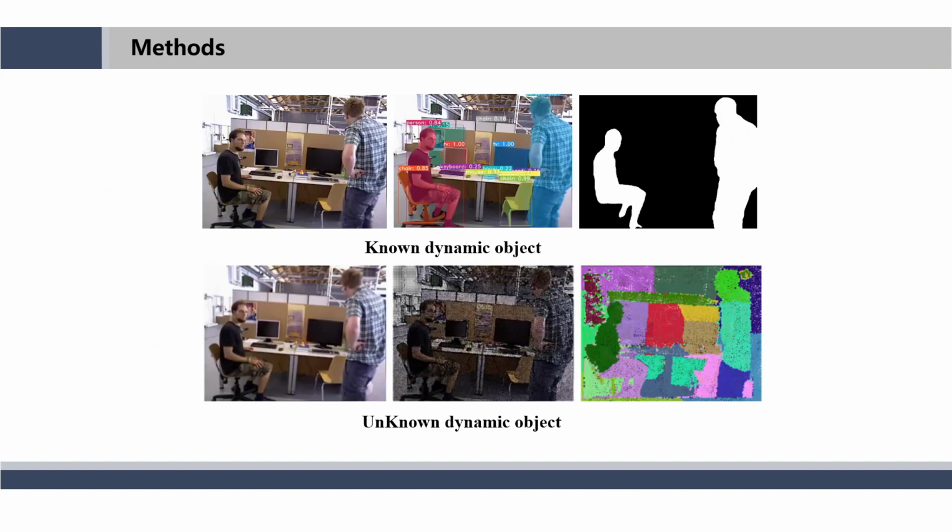The primary method employed in the paper involves a key innovation of handling dynamic objects after classification. Initially, dynamic objects are classified, with common dynamic objects in the scene categorized as known dynamic objects, and instance segmentation used to separate these objects from the surroundings. For unknown dynamic objects, potential motion regions in the scene are segmented through superpixel and clustering. This method effectively identifies all potential moving targets in the scene.